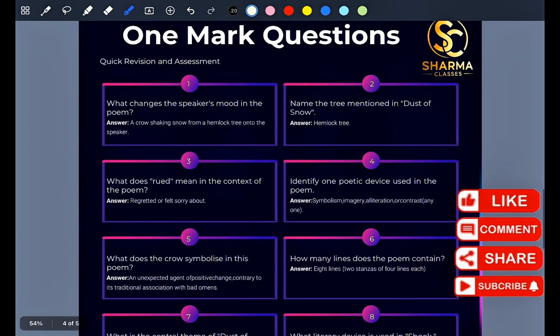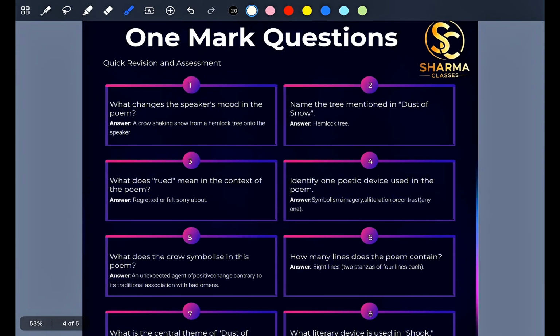Also students, we will see 1 mark questions as this will be very helpful for you. Let's have a quick revision. What changes the speaker's mood in the poem? Obviously a crow shaking snow from a hemlock tree onto the speaker. The second one: name the tree mentioned in Dust of Snow. It is very important. Which tree is mentioned? That is the hemlock tree.